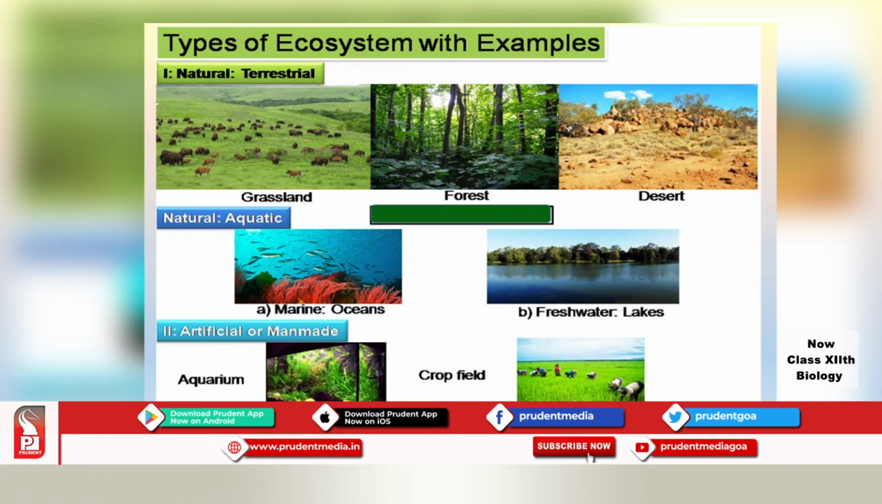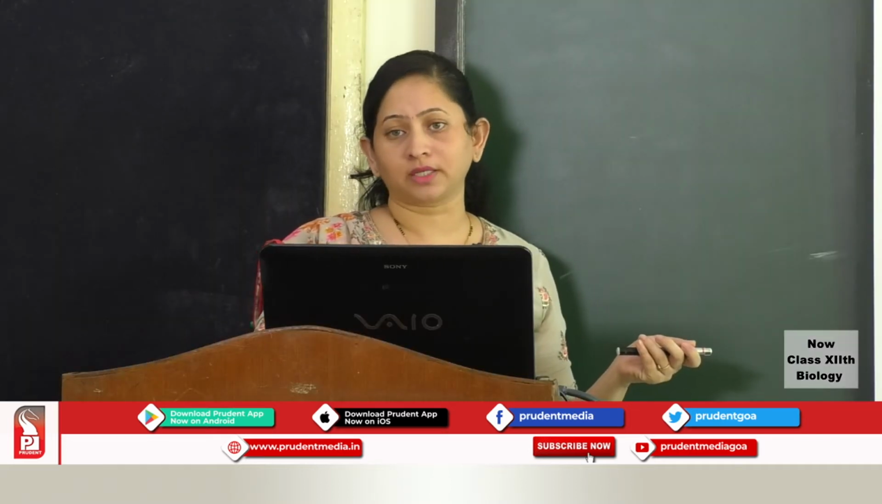So, terrestrial ecosystem, example, grassland, forest, desert. Similarly here, the next category, we have oceans, lakes. And in the man-made or artificial ecosystem, we have an aquarium or even the crop fields, which will have their own abiotic and biotic factors.